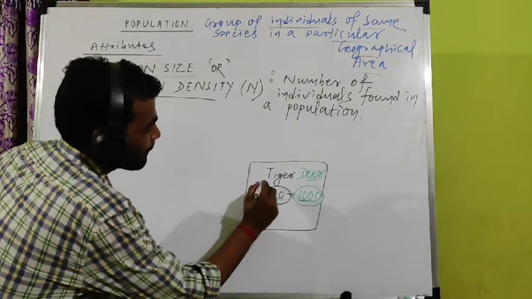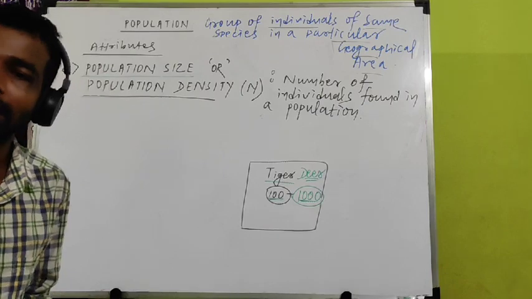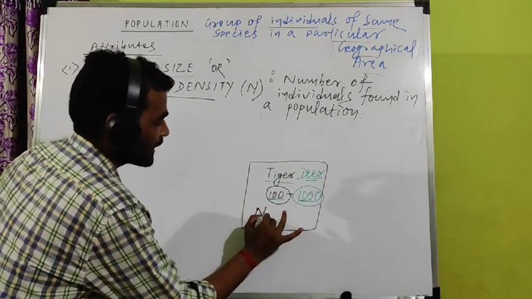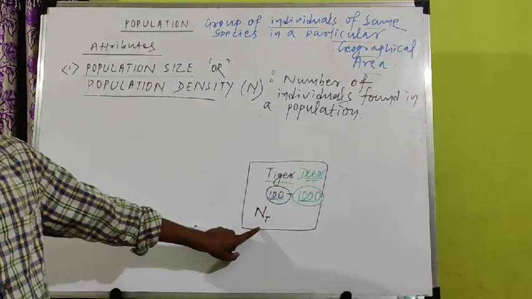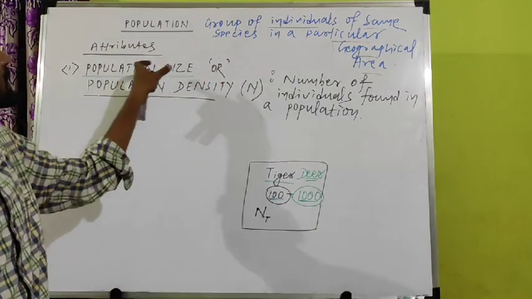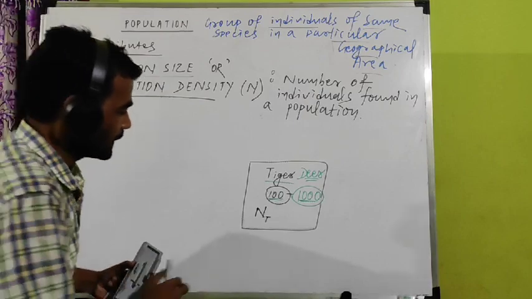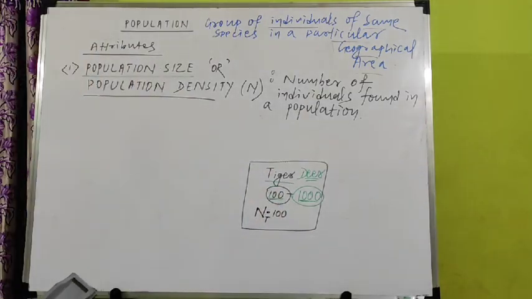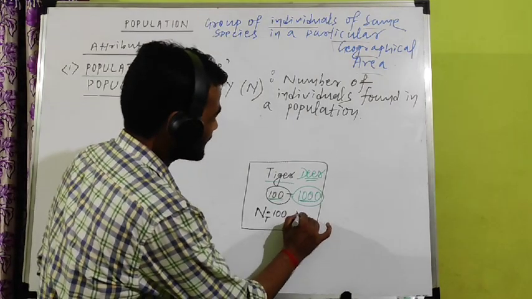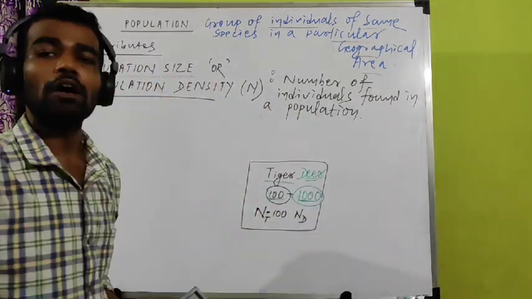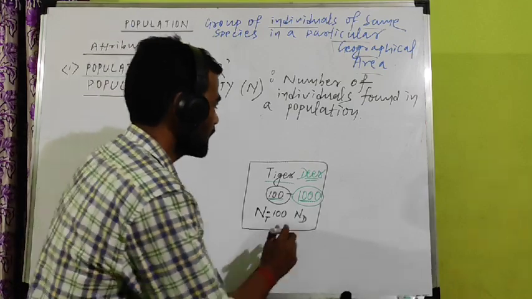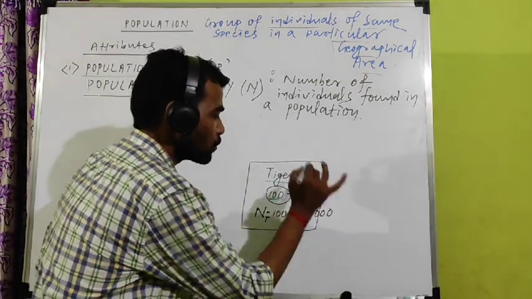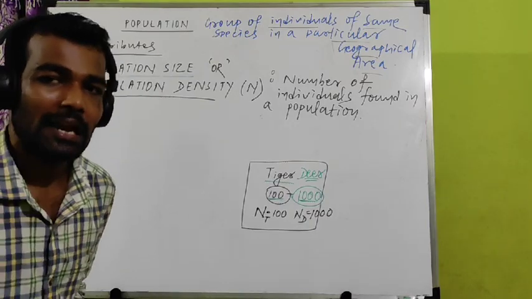Now tell me about the tiger, number of tiger population. So number of tiger, I can write NT here. T stands for tiger, N means population size. So NT is 100. Now I can write ND. ND means deer population. If you count the deer population, how much is it coming? It is 1000. So which one is large?